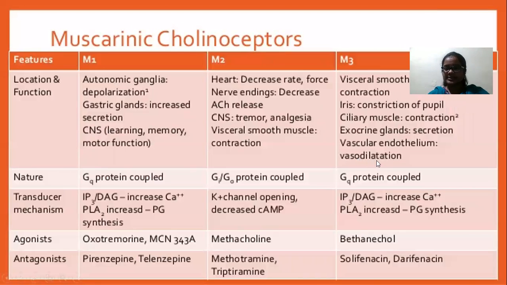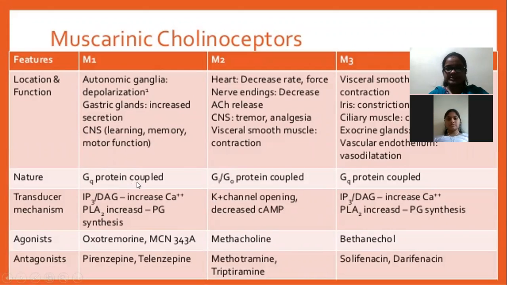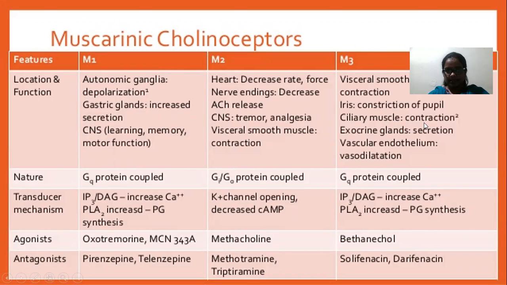So that is called vasodilation. Okay, and M1, M2, sorry, M1 and M3. These receptors are G protein coupled receptors, specifically Gq protein coupled receptors. So the mechanism of action of M1 and M3 is similar. They act through two kinds of pathways, the IP3 DAG pathway and the PLA2 pathway, the phospholipase A2 pathway.